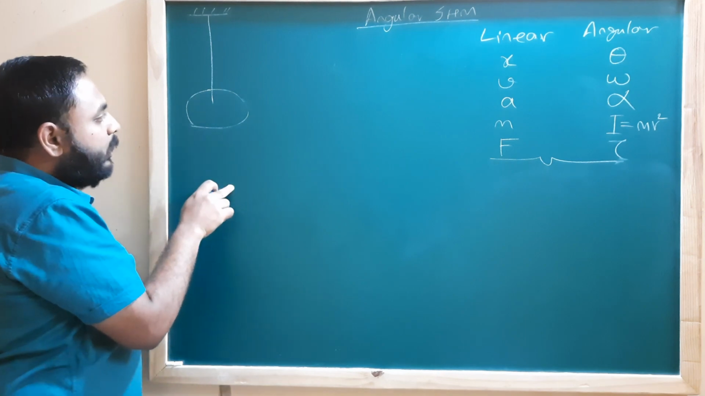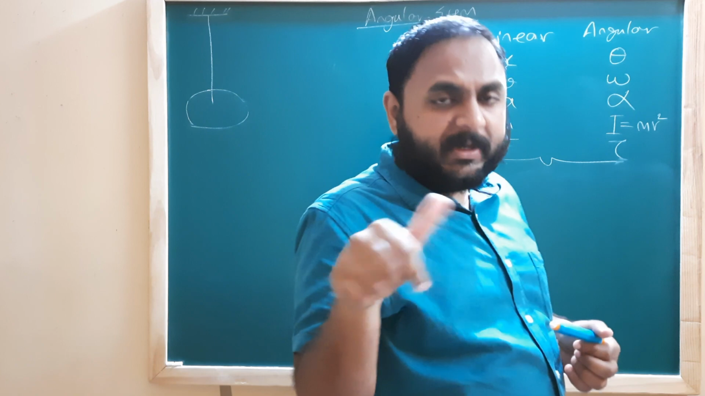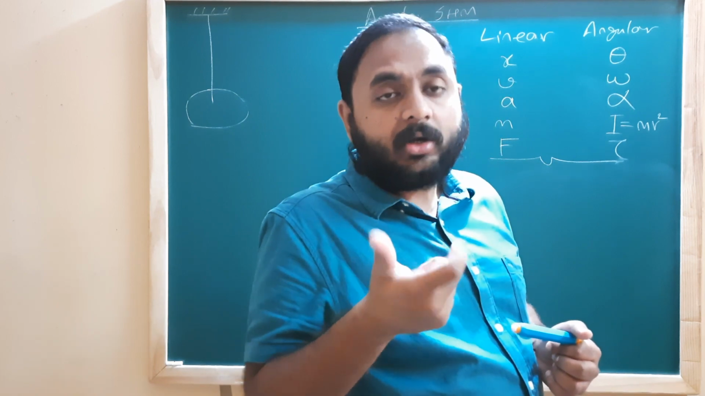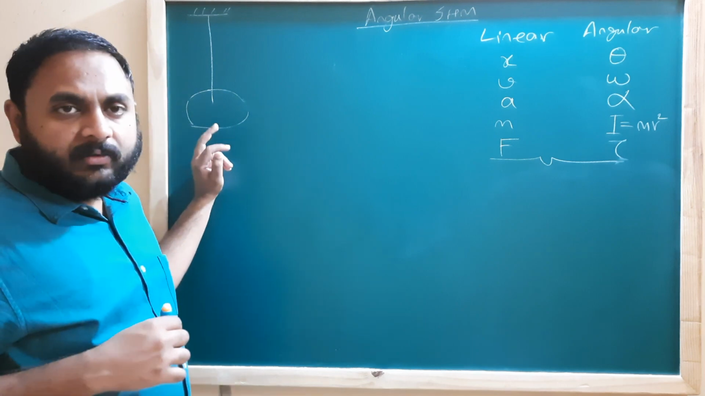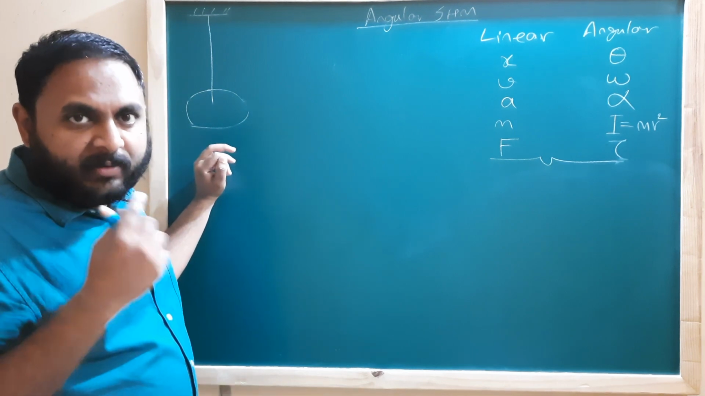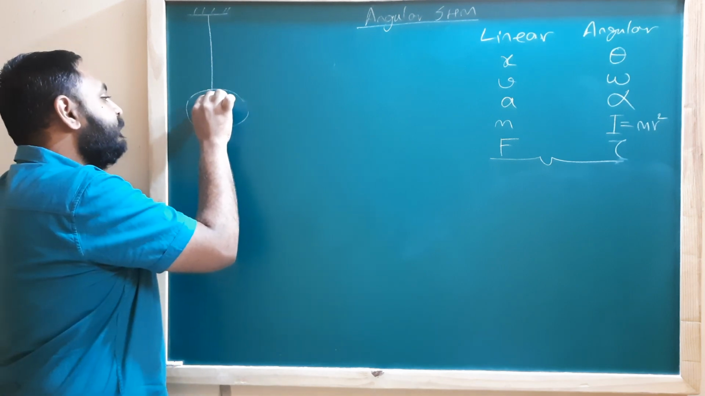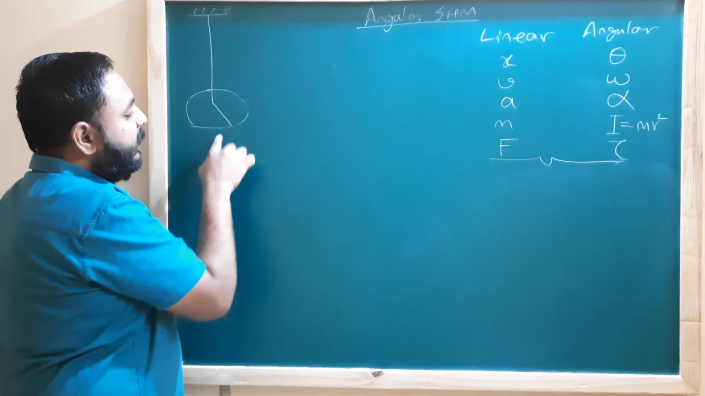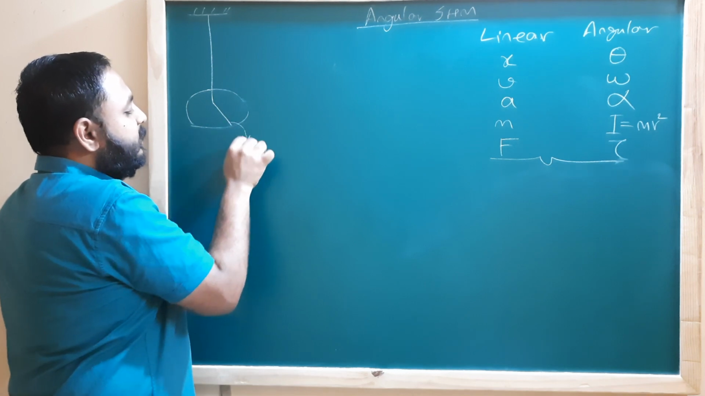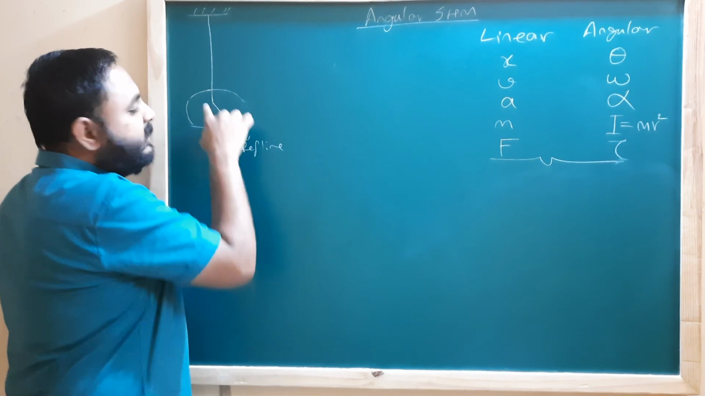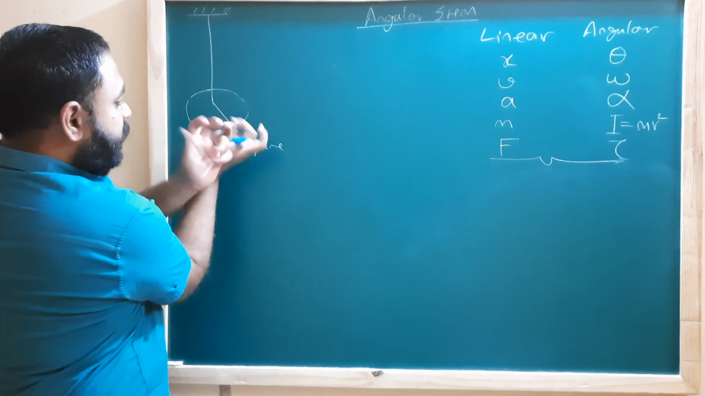Now, in linear SHM, the displacement was always about an equilibrium position. Here, it is very difficult to define an equilibrium position, right? Because it is constantly going to rotate. So let's draw some kind of a reference line. I will just draw a reference line and I will call this reference line my equilibrium position. So on my disc I draw a line. And now I rotate this disc.